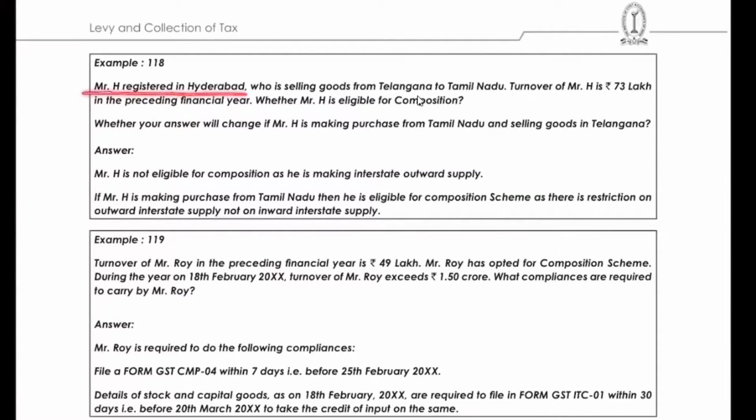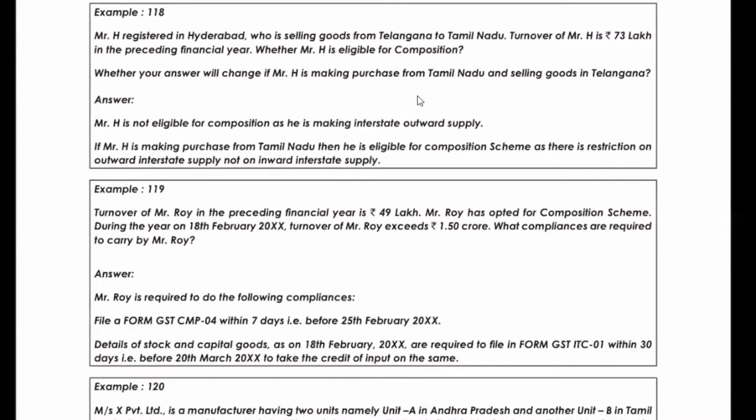Mr. H registered in Hyderabad is selling goods from Telangana to Tamil Nadu. Shall I read it again? Telangana, Tamil Nadu, interstate. Correct? Okay. Whether your answer will change if Mr. H is making purchases from Tamil Nadu and selling them to Telangana? Whether your answer will change? Yes, it will change. Why?